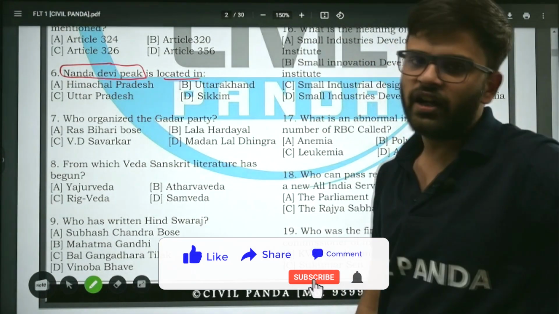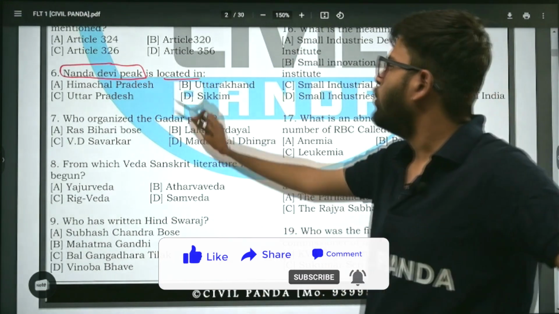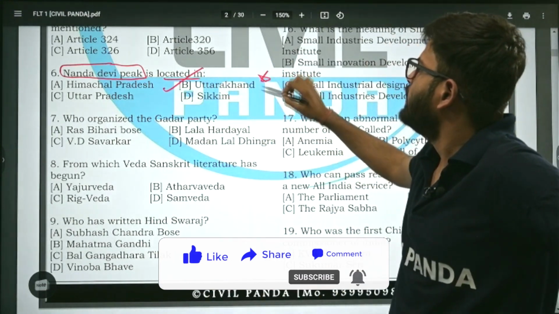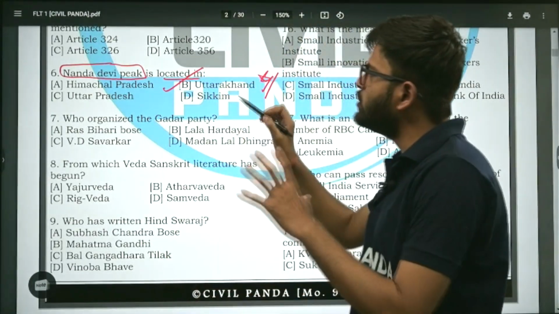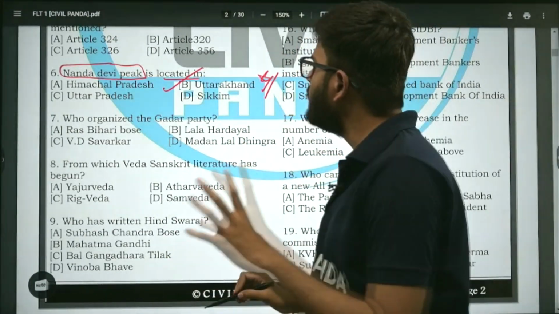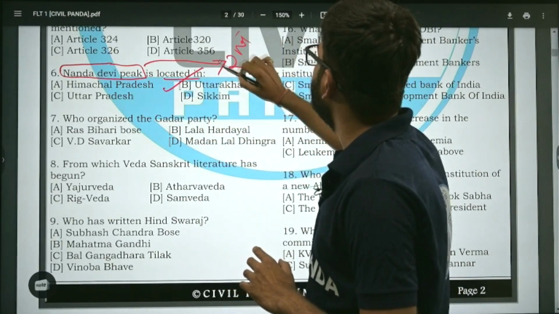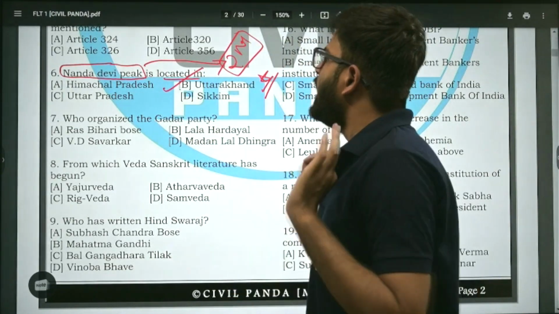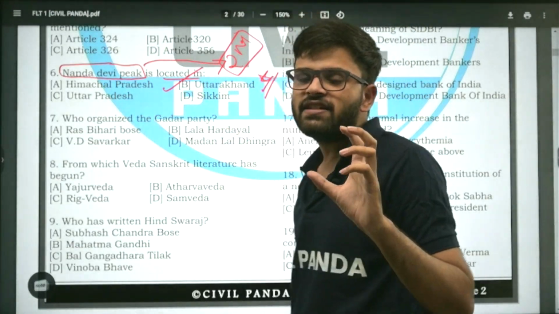Himachal Pradesh, Uttarakhand, Uttar Pradesh, Sikkim. Well, the correct answer is Uttarakhand. Remember, Nanda Devi is located in Uttarakhand. One thing you should remember: Nanda Devi Peak is the second highest peak in India after Kanchenjunga. And the surrounding area of Nanda Devi is also Nanda Devi National Park.